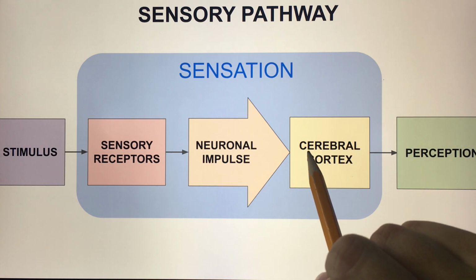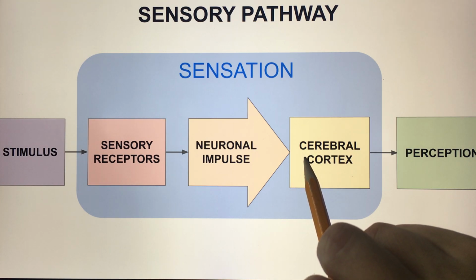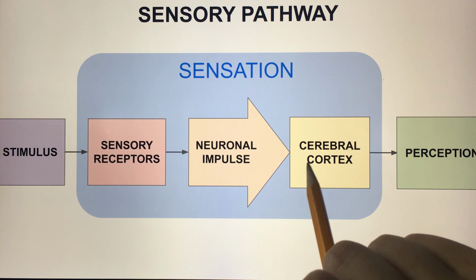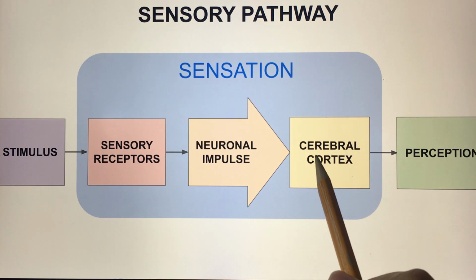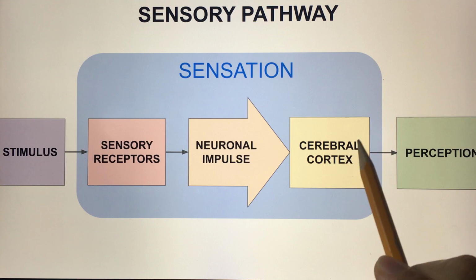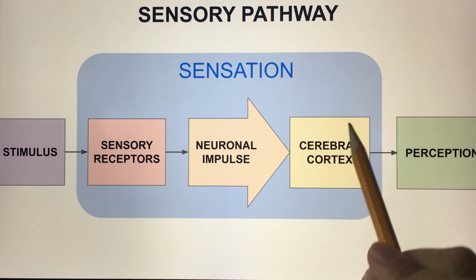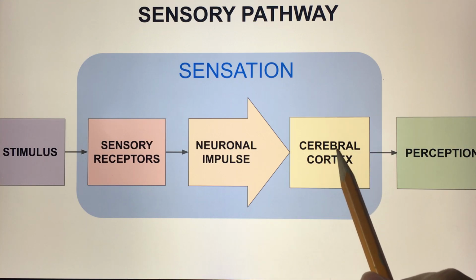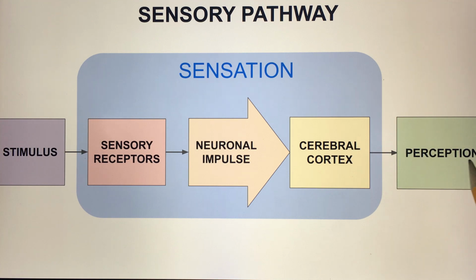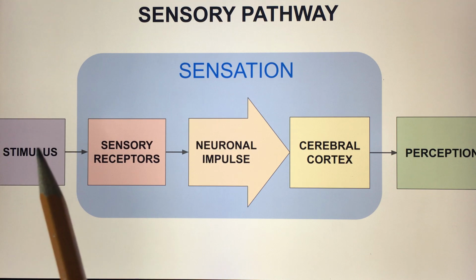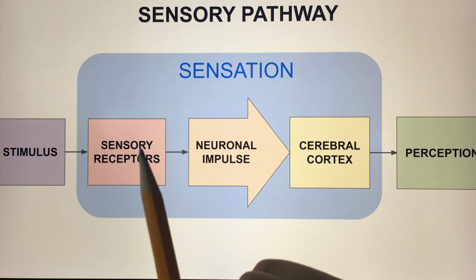So that's the gray matter of the cerebrum, of that largest top part of the brain that has right and left hemispheres. So it's going to reach the cerebral cortex of the brain. And the cerebral cortex will analyze that neuronal impulse and that information and create a perception. So this is how we're going to actually experience the stimulus that our sensory receptors detected.